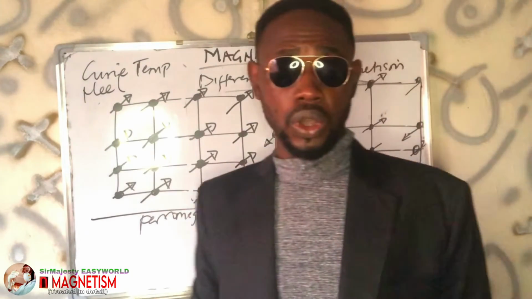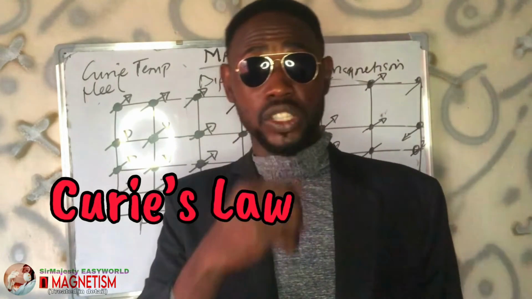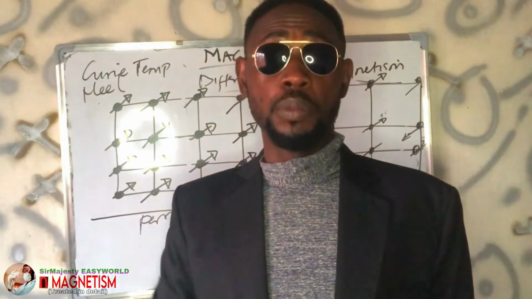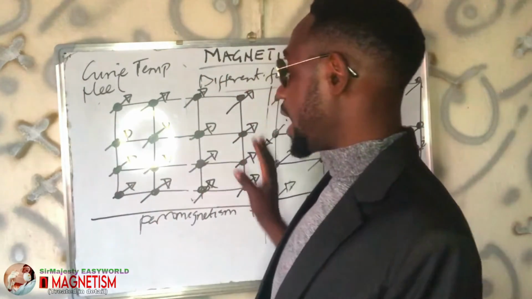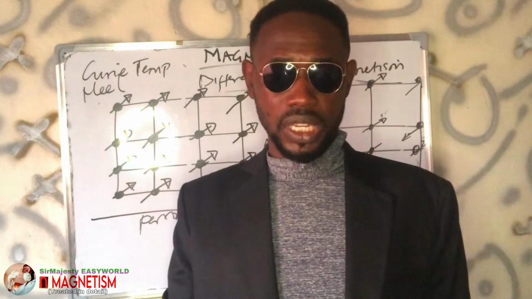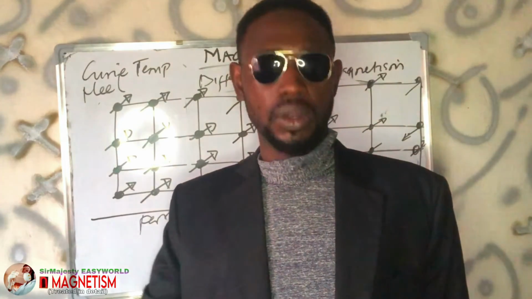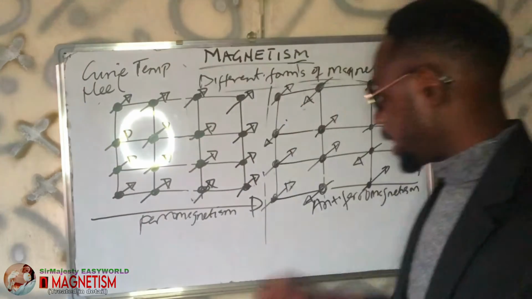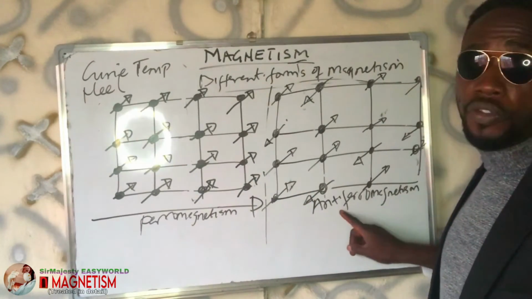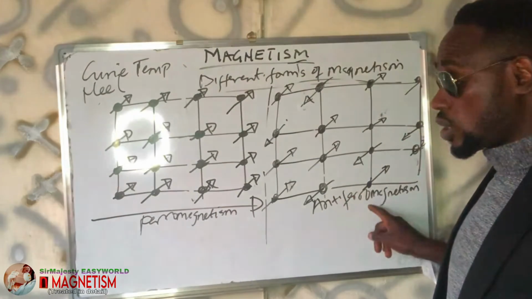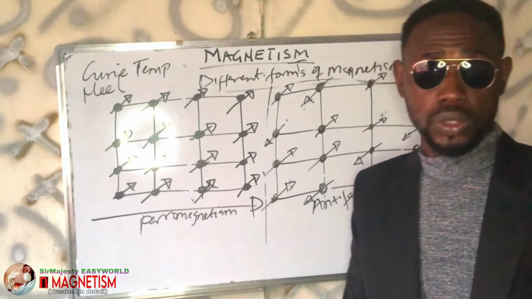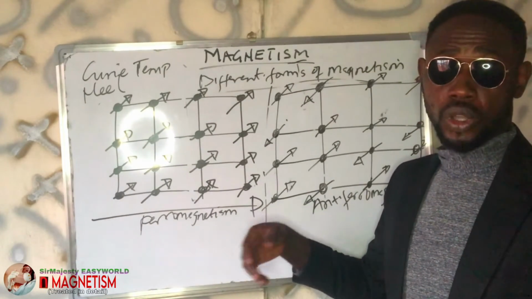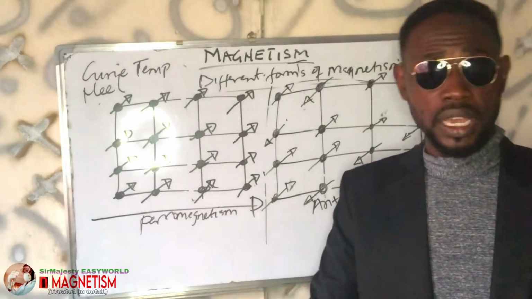That reminds me of Curie's law, which tells us that the susceptibility of a paramagnetic substance is inversely proportional to the thermodynamic temperature. So all these alignments depend on temperature, and they can undergo phase transition at a particular temperature, such that one magnetic form changes to another. The temperature above which an antiferromagnetic substance becomes ordinary paramagnetic is the Néel temperature, but the temperature above which ferromagnetic substances become ordinary paramagnetic is the Curie temperature.